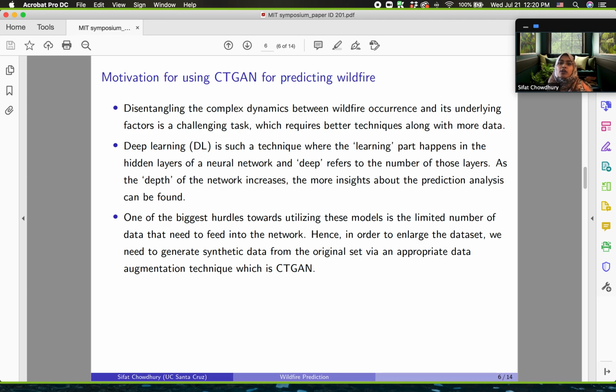Deep learning is one as such. It's basically some variation of neural network, where deep refers to the number of hidden layers in the network. As the depth of the network increases, the more insights about the prediction analysis can be found. But these techniques are really data hungry. That is, you need to feed a lot of data into the network to reap the benefit. Hence, we need to generate synthetic data from the original set via an appropriate data augmentation technique, which is CTGAN.